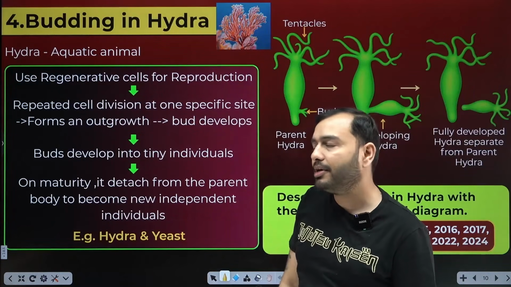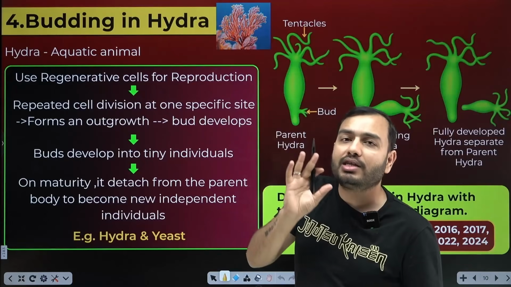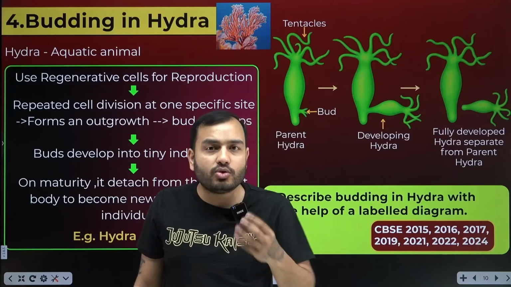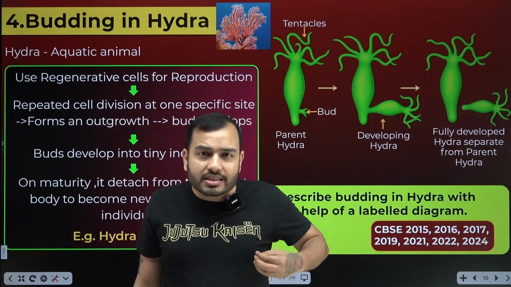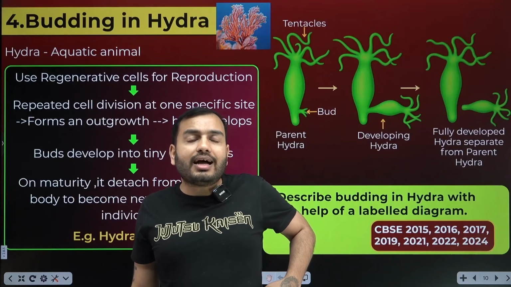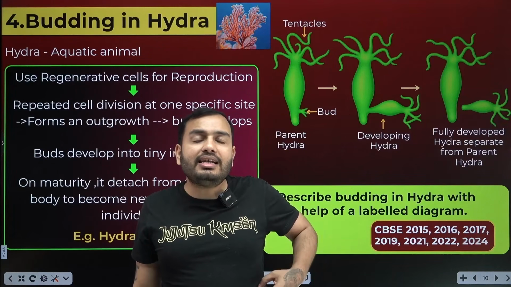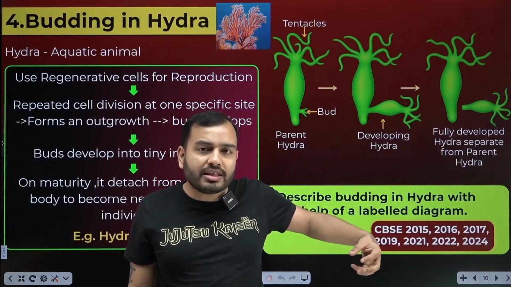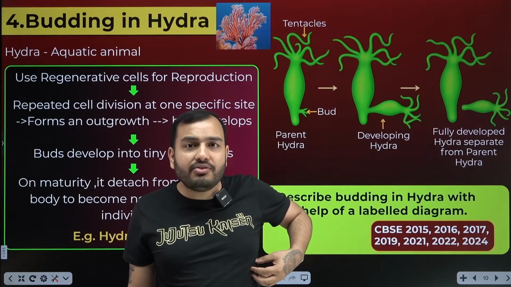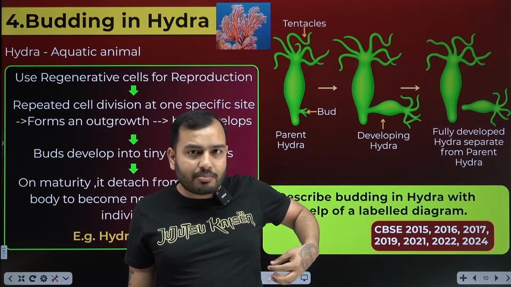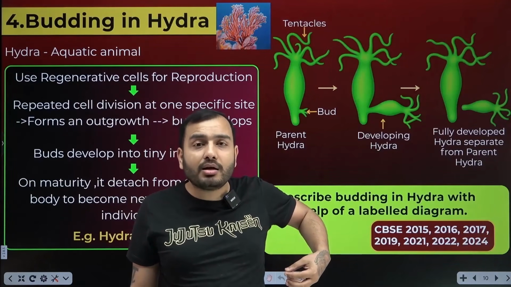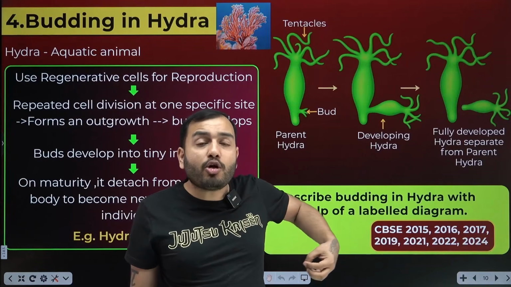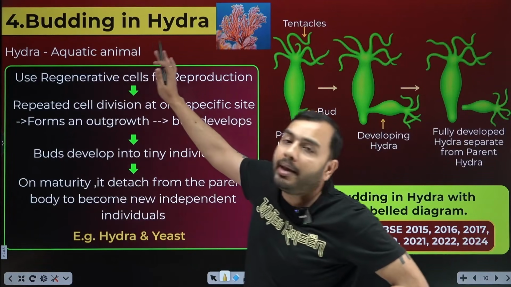Budding in hydra. What is budding? Now, this is such an aquatic animal whose regenerative cells, meaning the capacity it has to form new cells, on a specific site suddenly start making new cells. Cell division happens: 1, 2, 2 to 4, 4 to 8. They keep forming. Imagine if sudden cell division starts here in me and cells keep forming. What will happen? A lump will come out of me. Cells keep forming. This lump is called a bud, and this method is called budding.